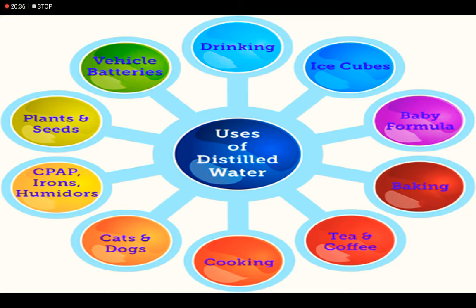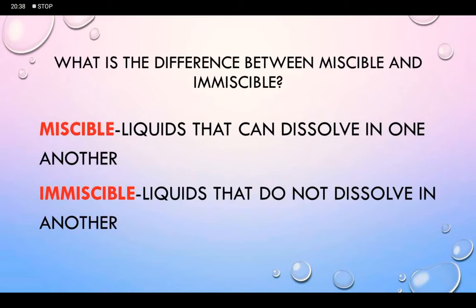Now before I start explaining separating methods of liquid-liquid mixtures, let me introduce you to the types of liquids. So, the two types of liquids are miscible liquids and immiscible liquids. What is the difference between the two? Liquids that can dissolve in one another are called miscible liquids, while liquids that do not dissolve in another liquid are called immiscible liquids.